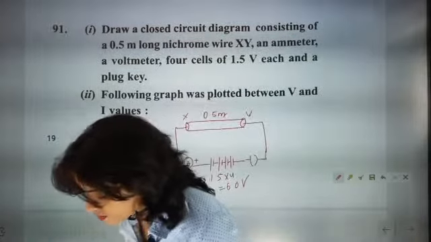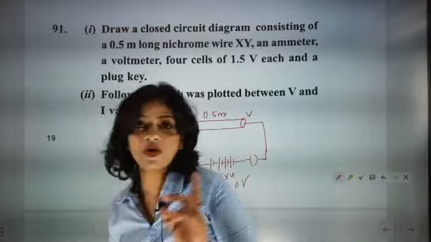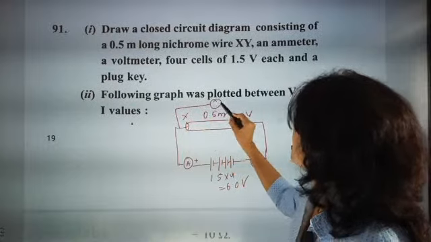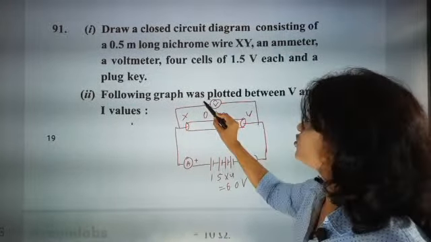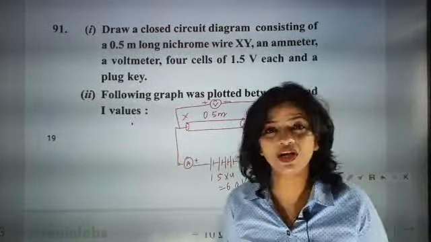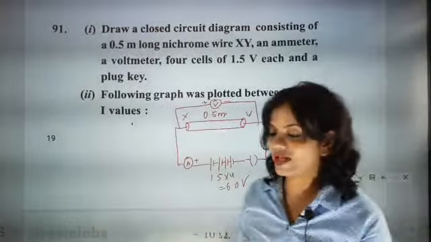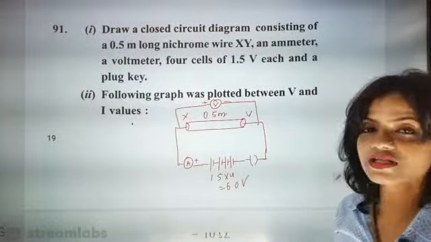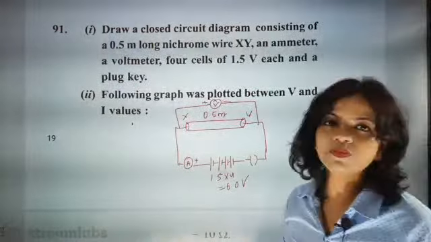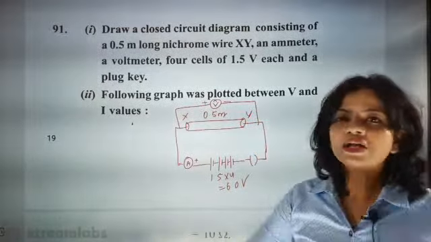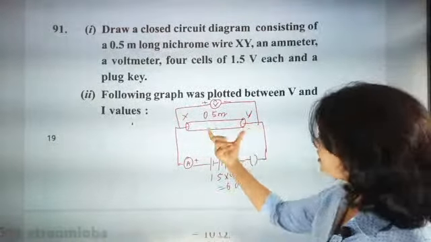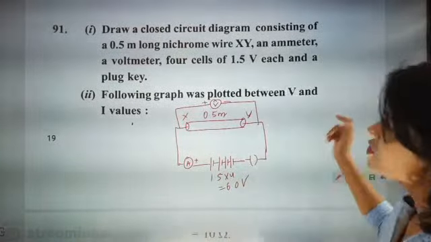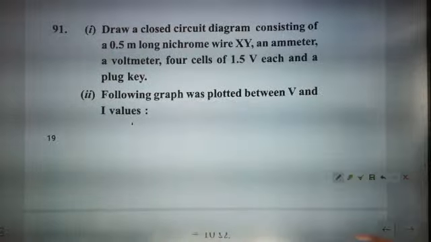We should draw the voltmeter across XY. Yes, we have not drawn the voltmeter. I think I missed it. Thank you, Sudarshan. So the voltmeter goes across XY. In the evening class itself we were discussing where to place the voltmeter. The placement of the voltmeter is here, across XY. Now following graph, one graph they have plotted.